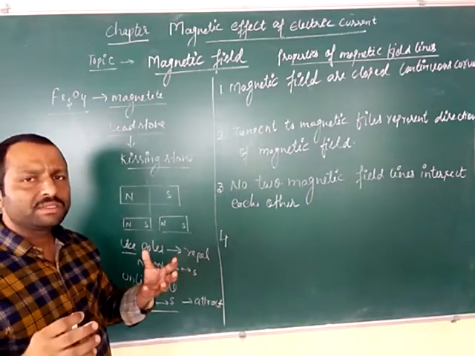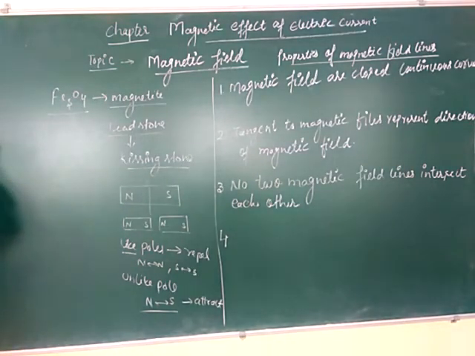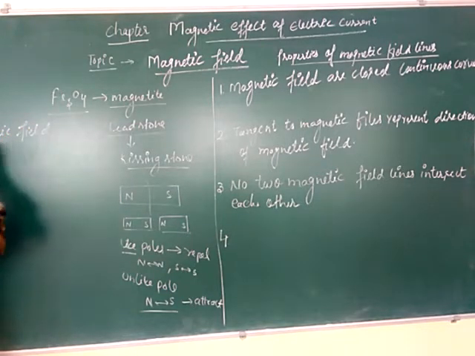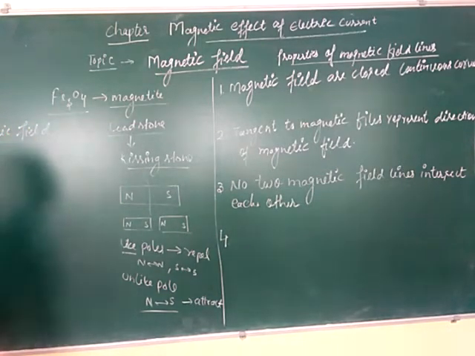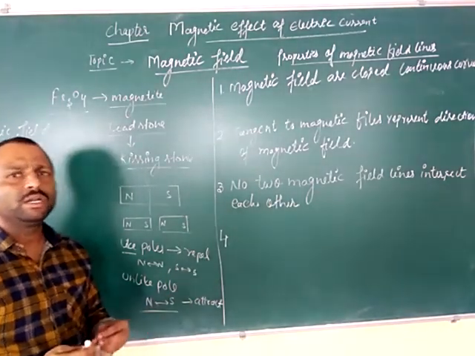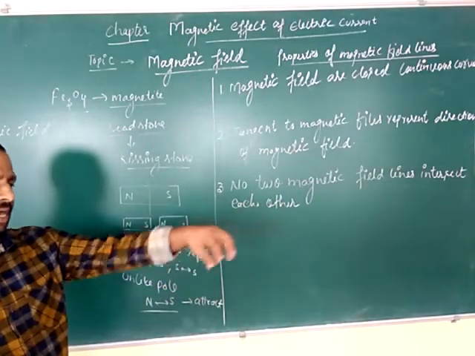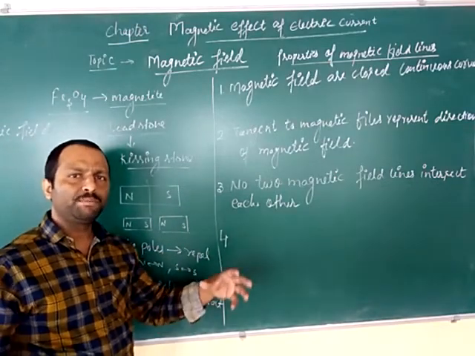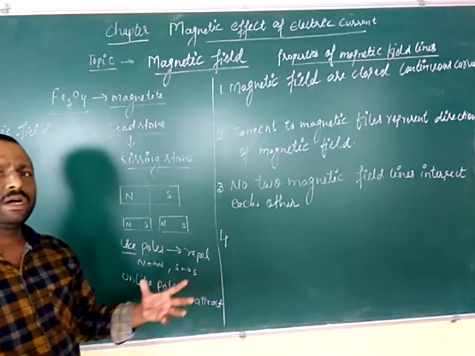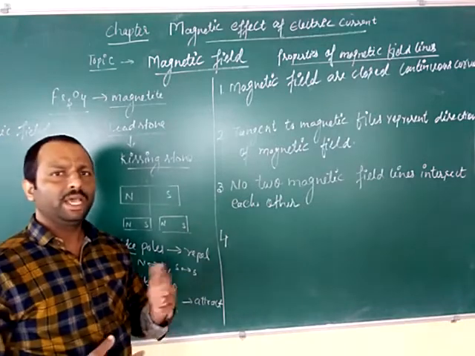Now, what is magnetic field? There was a concept of magnetic field. Magnetic field means it is the space around a magnet in which magnetic attraction or repulsion can be observed. You might have seen children playing with a magnet, when they keep the magnet in the sand, the iron particles get attracted towards it. So, what is magnetic field? It is the space around the magnet in which magnetic attraction or repulsion can be experienced.